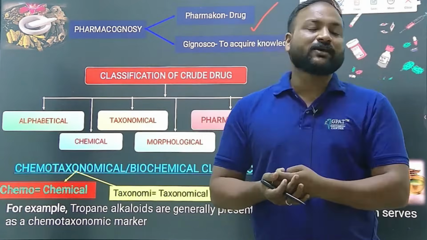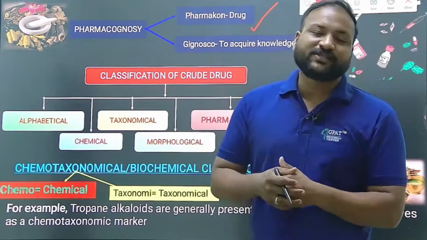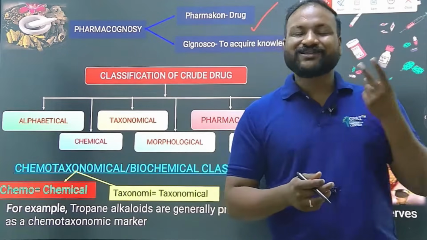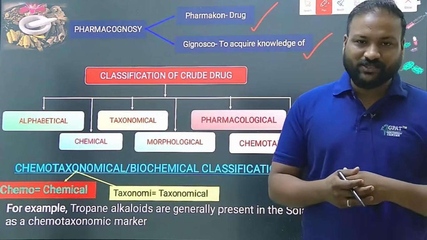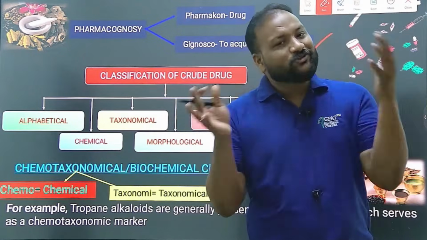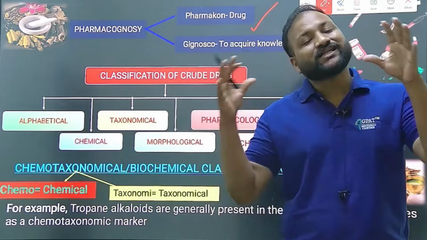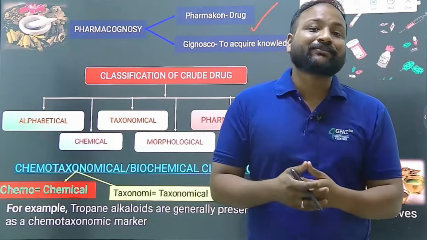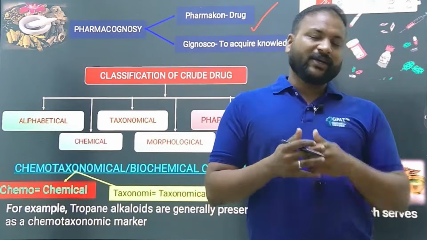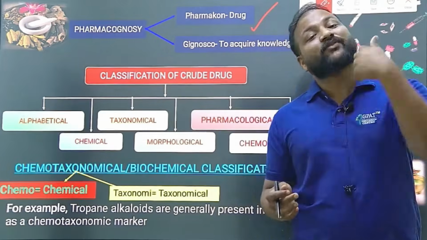The crude drugs are obtained from several sources: plant sources, animal sources, marine, mineral, microbial, and tissue culture. There are several sources, but they are huge in number. We cannot find an exact number, but they are very huge. The more sources there are, the more drugs there are.